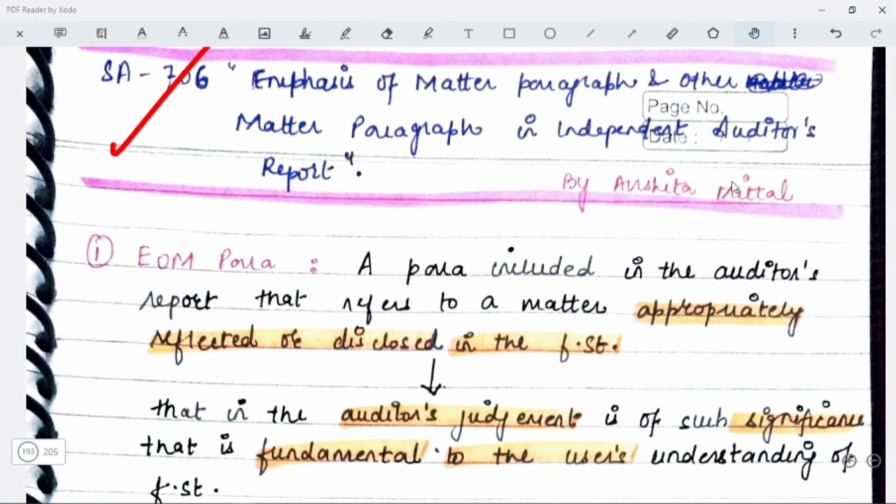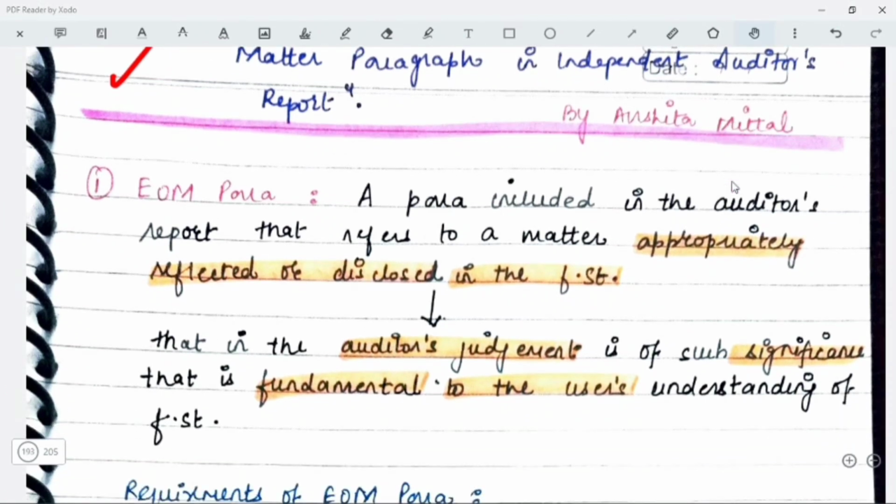First of all, let's talk about EOM para. A para included in the auditor's report that refers to a matter appropriately reflected or disclosed in the financial statements. The disclosure or the information is already being there in the financial statements, but still you are going to mention in your report. Why? Because in your judgment it is of so much significance that it is fundamental to the user's understanding of the financial statement.